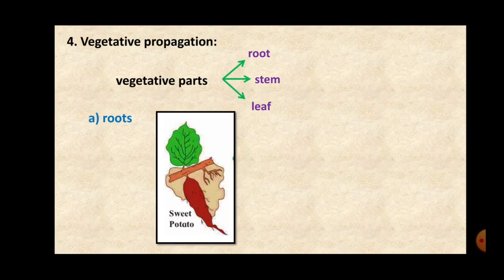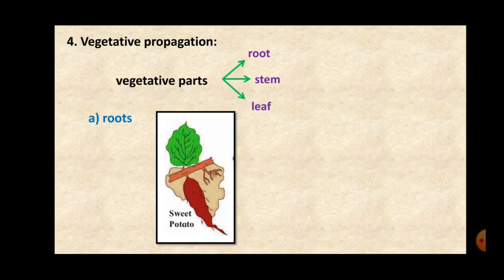And here the very first one is root. So the very first part of vegetative propagation is the root. Now root vegetative propagation takes place in the underground roots especially, like carrot, radish, sweet potato, right? These are all underground roots and they are modified for the storage of food, right? The food is stored in these roots, they are modified.